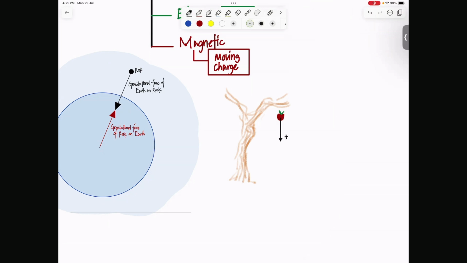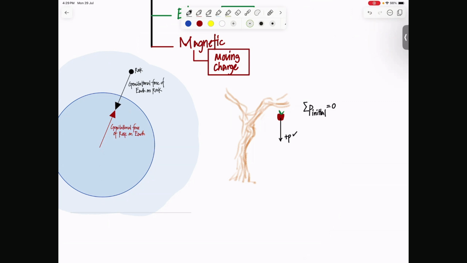So let's call it positive P. But the apple was stationary initially. So the sum of the momentum before this event took place, the initial momentum, must have been what? Zero, because the apple was stationary. And suddenly the apple is falling. So it means the apple now has a positive momentum. And momentum can't be created or destroyed. It's always conserved, right? So you just can't create momentum out of nowhere.